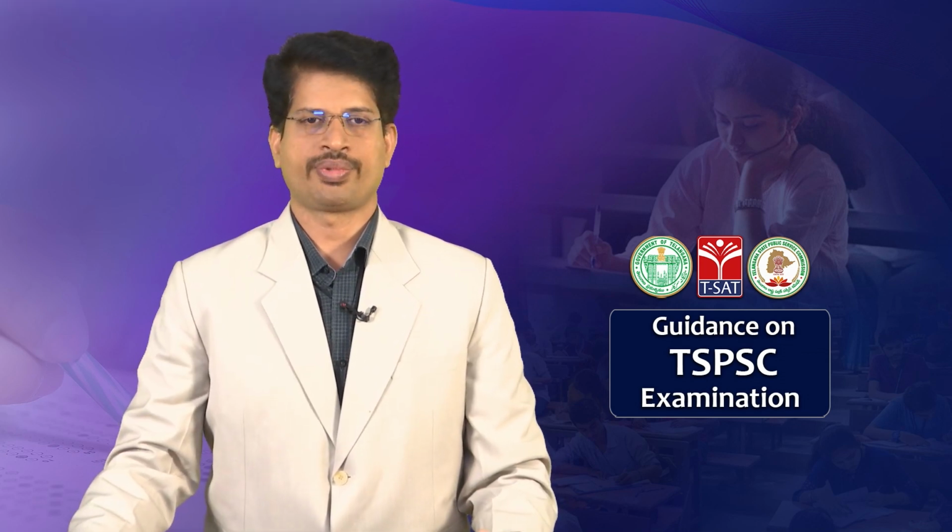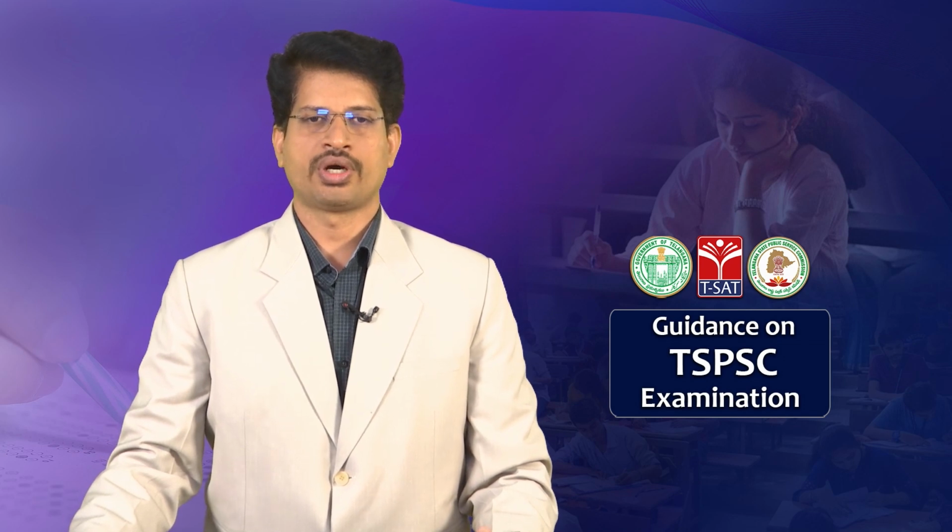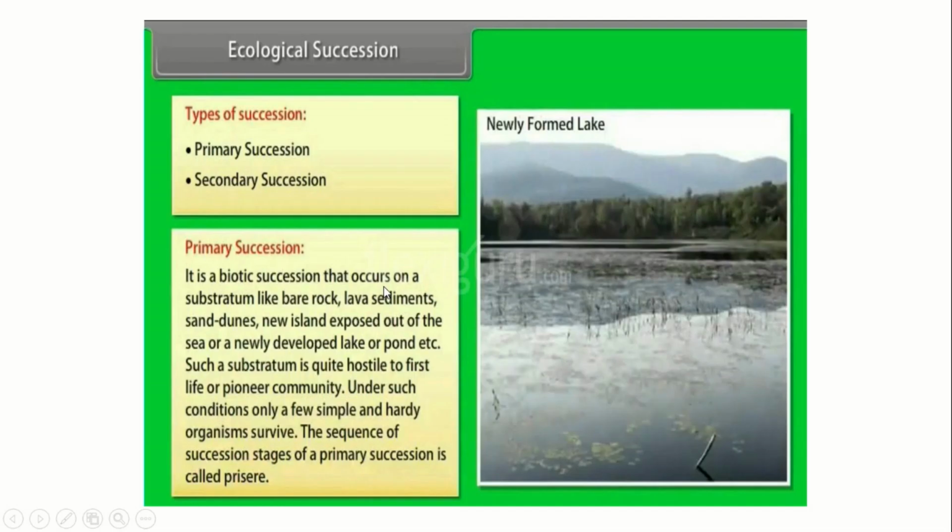In the case of primary succession, it is a biotic succession that can occur on a substratum like bare rock, lava sediments, sand dunes, new islands exposed out of the sea, and newly developed lakes, ponds, etc. Such substratum is quite hostile to first life or the pioneer community.